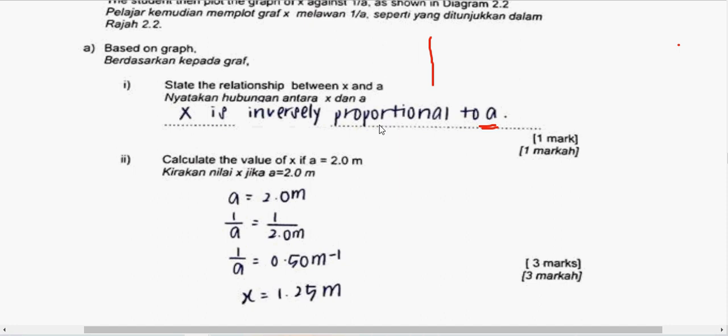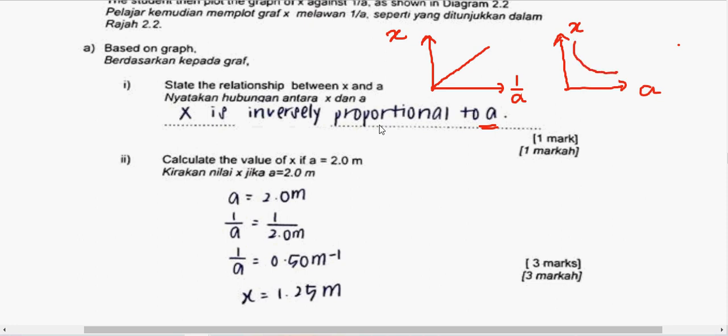Okay, I explain more for Form 4 students. The vertical axis is X, the horizontal axis is 1 over A, and the graph starts from the origin like that. If we use the same data to plot the graph of X against A, you will get a curve like this.